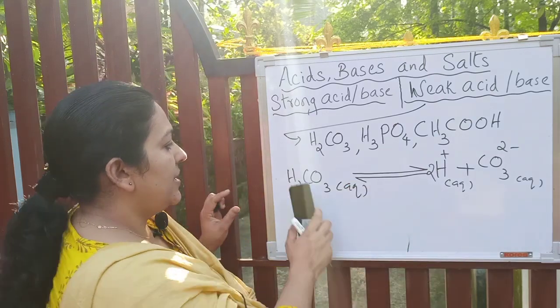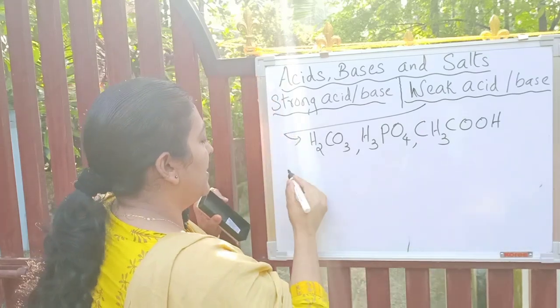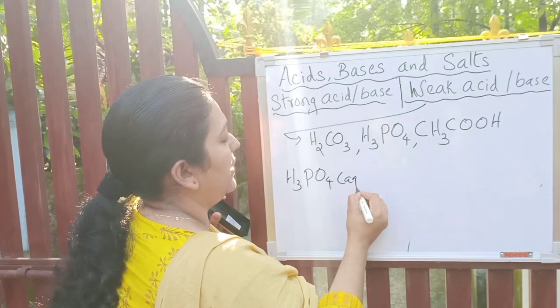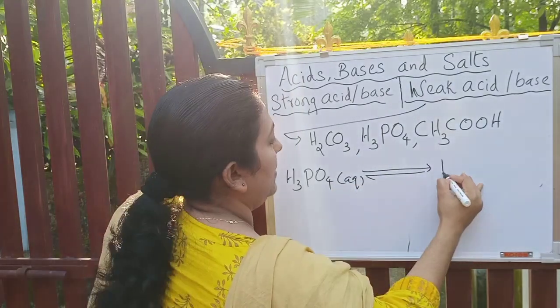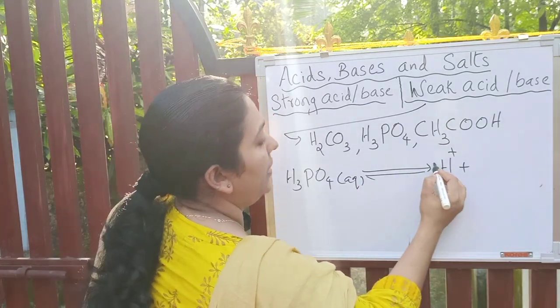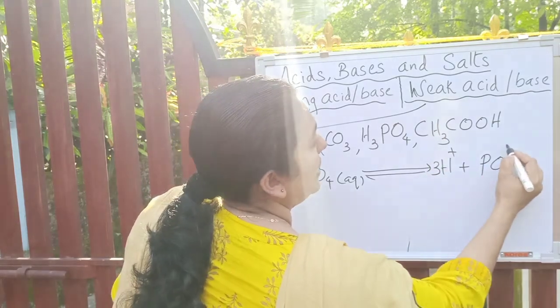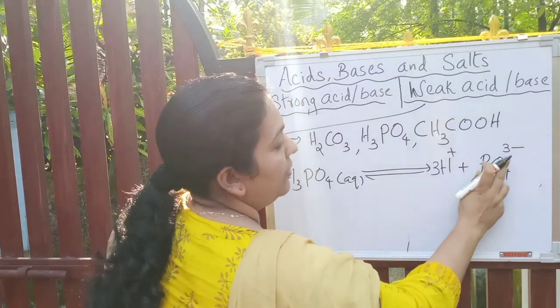Another example is phosphoric acid. How will you write phosphoric acid? In the presence of water, double arrow, H+. How many hydrogens are there? 3. So 3H+ and PO4, the valency of the phosphate ion is 3-, PO4 3-.